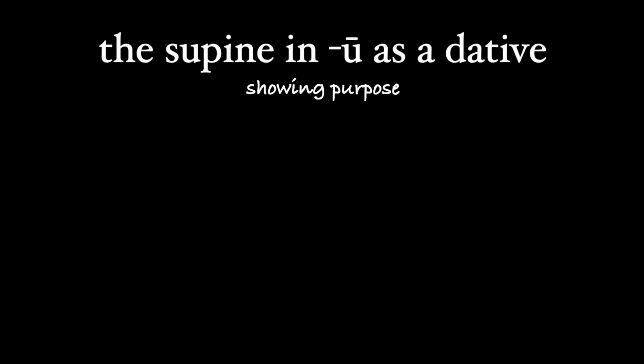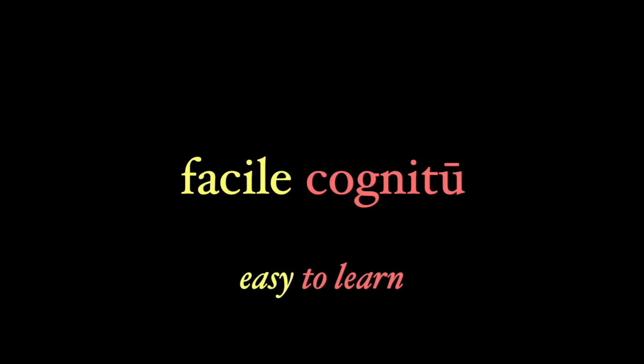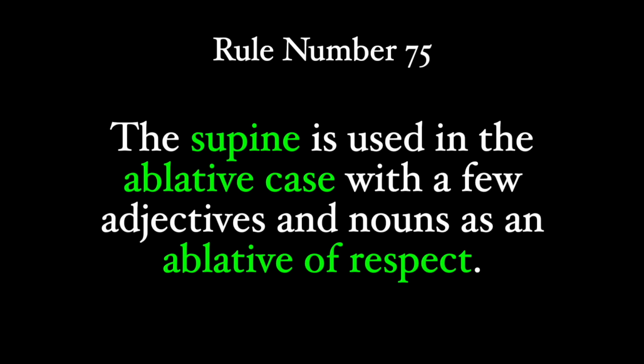But some suggest that the supine in u comes from a dative of purpose, Rule 32, echoing the sense of purpose expressed by the accusative supine. But the u ending, which is seen for the fourth declension dative, was confused then with the ablative. No matter its case, this supine in u should be easy to learn and easy to do. And this is rule number 75. The supine is used in the ablative case with a few adjectives and nouns as an ablative of respect.